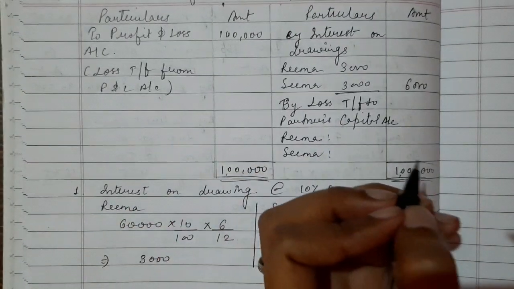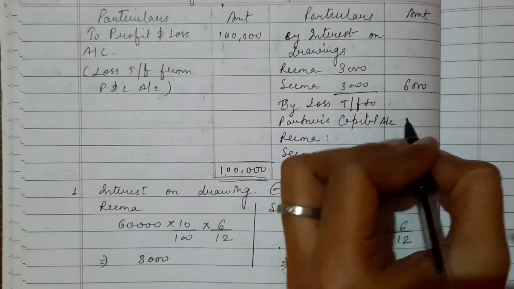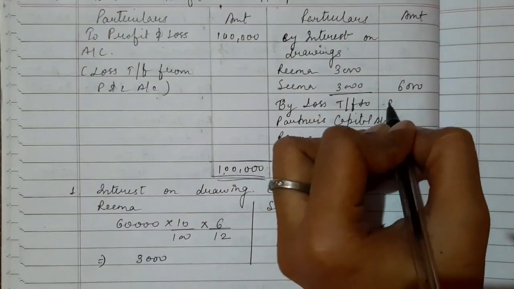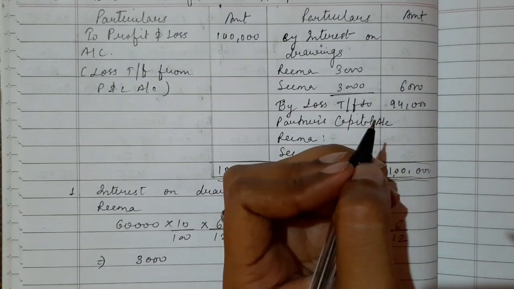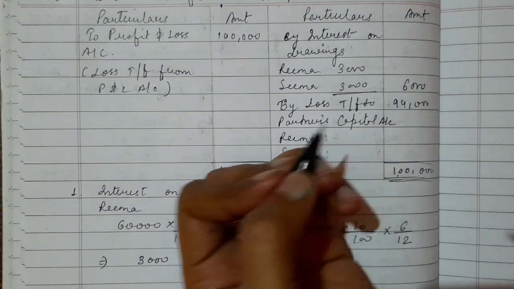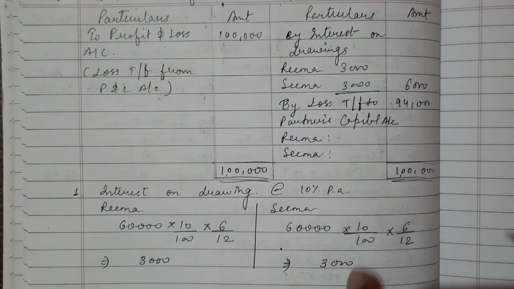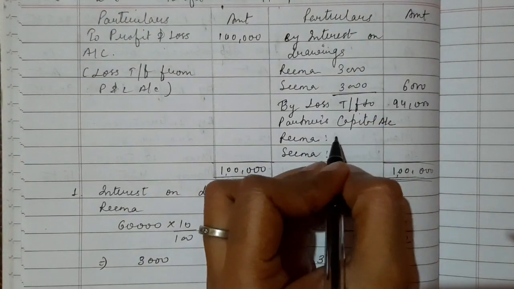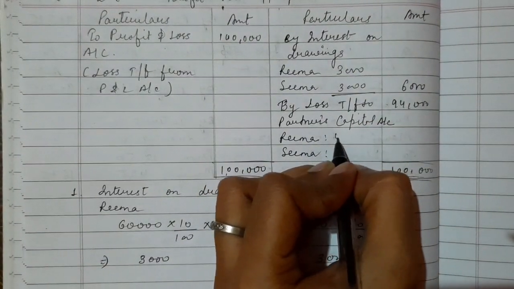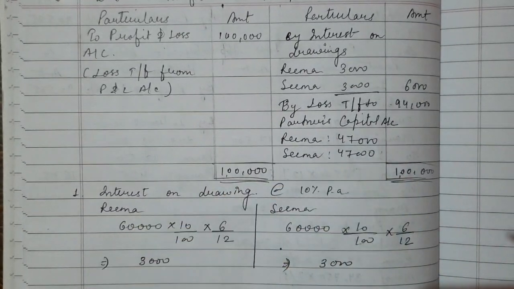So what is the balancing amount? It is 1 lakh minus 6000, so it is 94,000 rupees. Okay, yeah. And as the profit sharing ratio is 1:1, they are sharing profits and losses equally, so the share of Rima and Seema will be equal. So it is 47,000 for Rima and 47,000 for Seema.